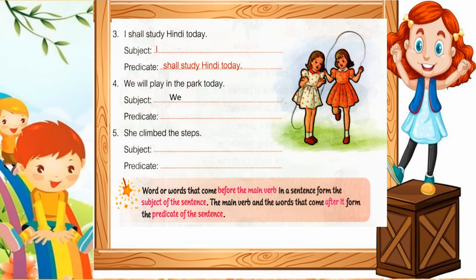So here subject is we. We is a pronoun. Predicate is will play in the park today. Understood children? This is the way you have to do it. Now children, fifth one, you try to do it.